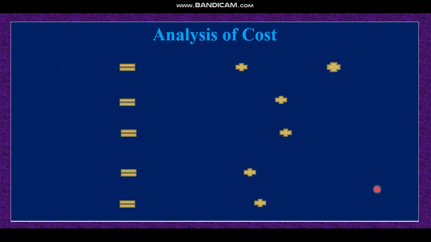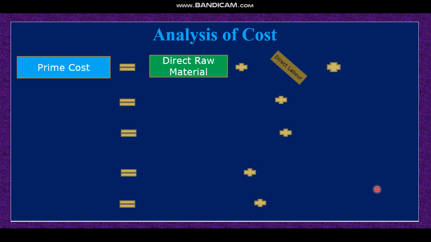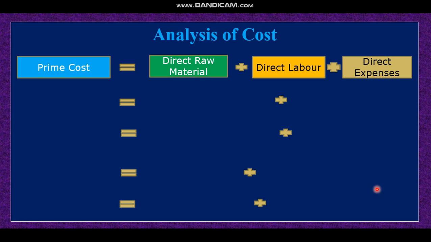Dear student, now the next topic, analysis of cost. Number one, prime cost. I hope all of you know the formula of prime cost by this time. Direct materials plus direct labor plus other direct expenditure, that is the prime cost. So there are three elements of prime cost: direct materials, direct labor, and other direct expenses.